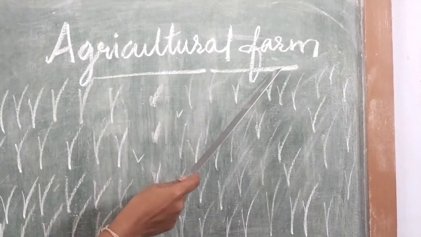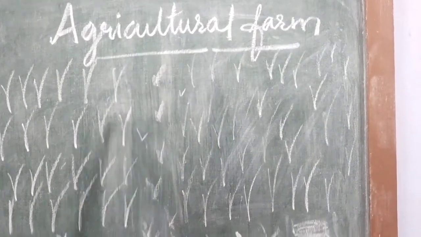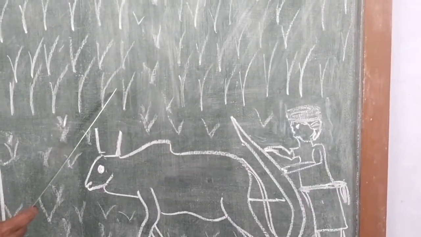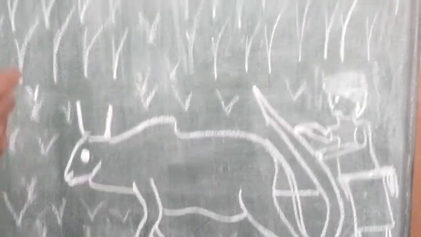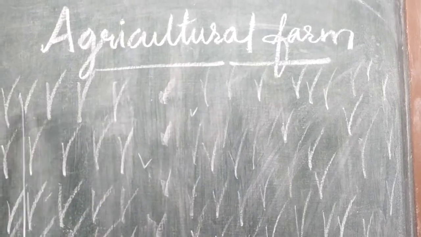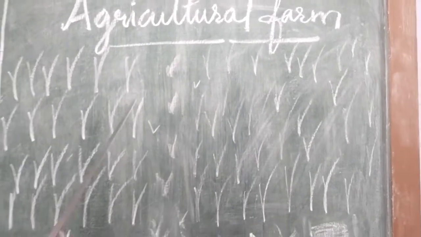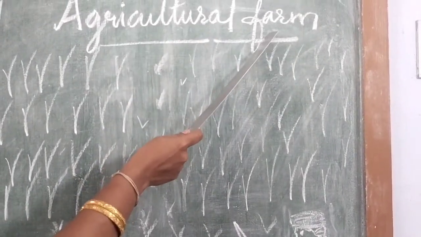Students, now agricultural farm. What is agricultural farm? If we cultivate the different varieties of crops in the particular area, then this type of farming is called an agricultural farm. Growing different varieties of crops in the particular area is called agricultural farm.